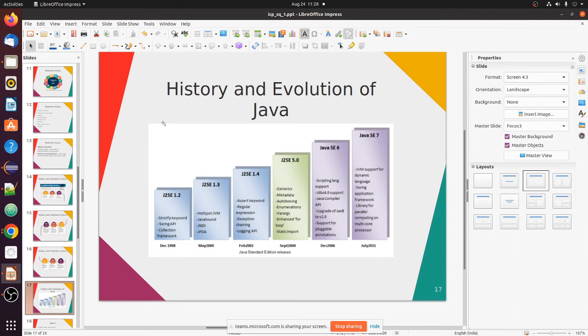You can see what features they have added. These are like software releases for Java software, the J2SDK or JDK. We will discuss it tomorrow also.